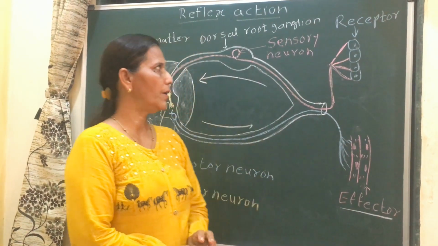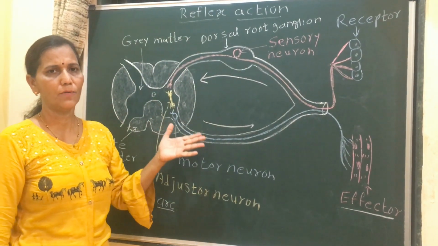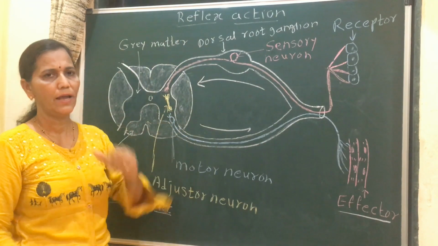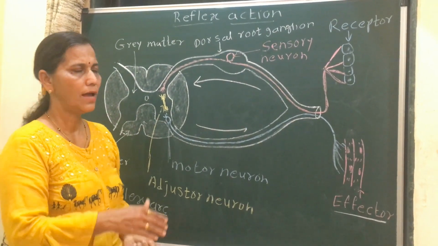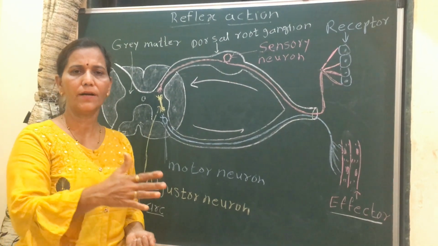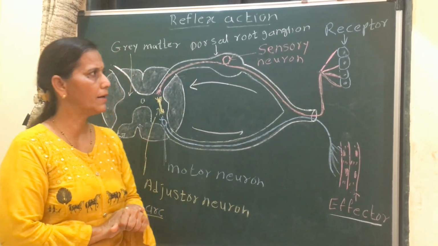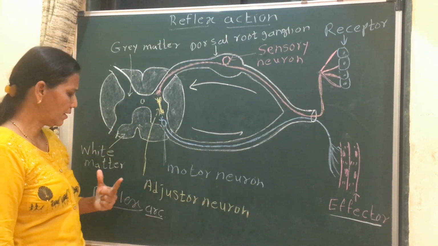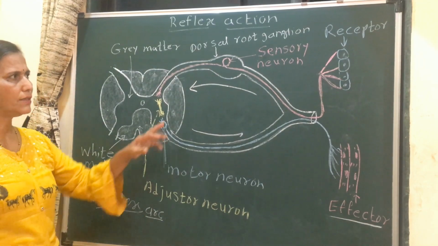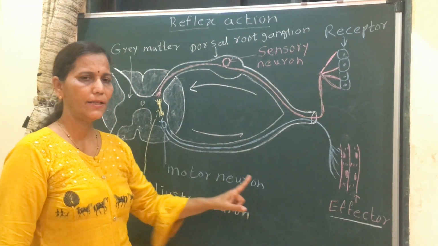So, students, we have learned reflex action. It is a sudden, automatic and involuntary response to an external or internal stimulus. Examples: withdrawal of hand after pricking, withdrawal of hand after touching a hot object, hand slapping after a mosquito bite, etc. Then the structural and functional unit of this reflex action is the reflex arc, which is the path traveled by an impulse from receptor to effector via the central nervous system.